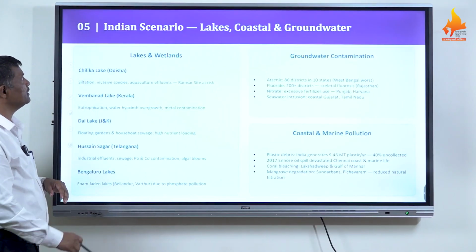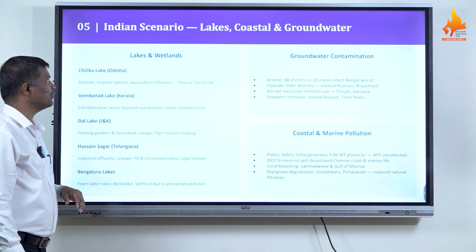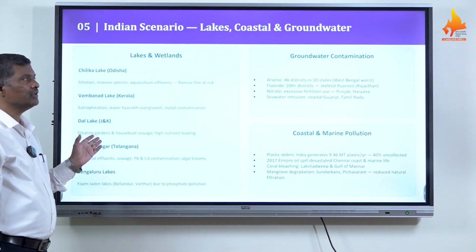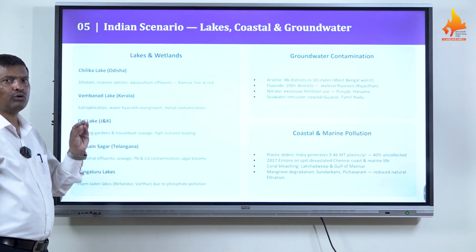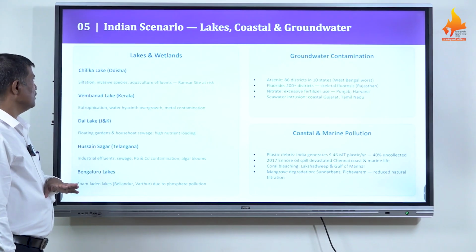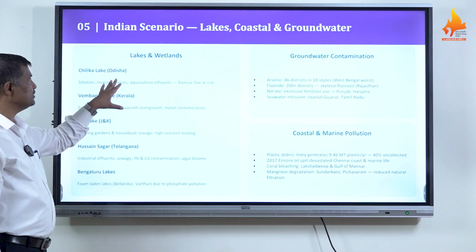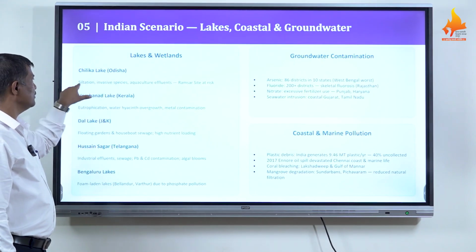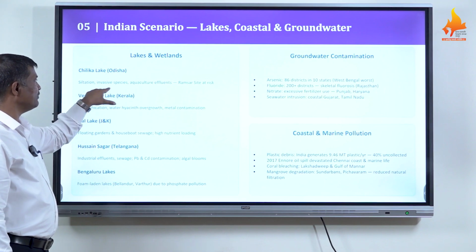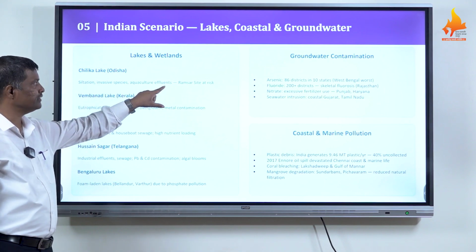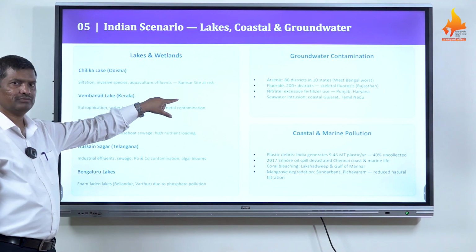Now we think about the Indian scenario, where rivers, lakes, coastal areas as well as groundwater are polluted. Chilika Lake in Odisha is heavily polluted: siltation, invasive species, aquaculture, effluents, and the Ramsar site is at risk.